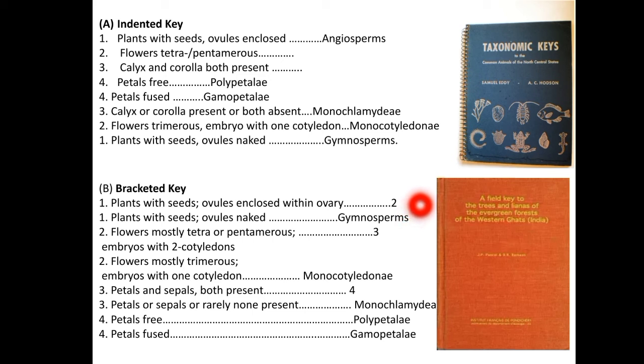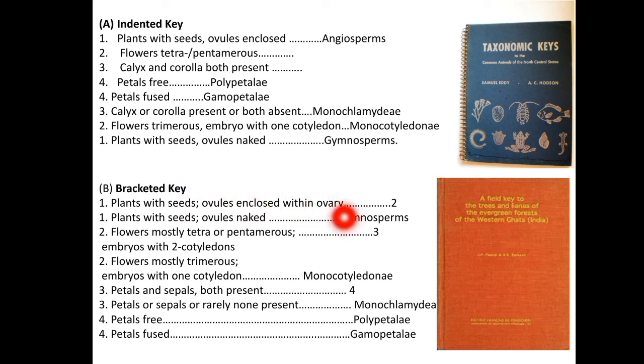And in the bracketed key, it is by the use of the numbers that the determiner is directed to the next appropriate couplet to consult. So this is the bracketed key. What happens in a bracketed key? Firstly you have to choose the characters. The character chosen is given a number on the left hand side, where your characters are lying. On the other side it has the page numbers.